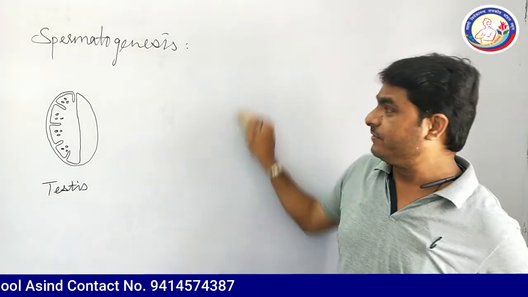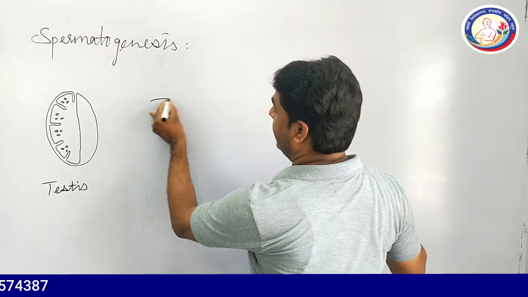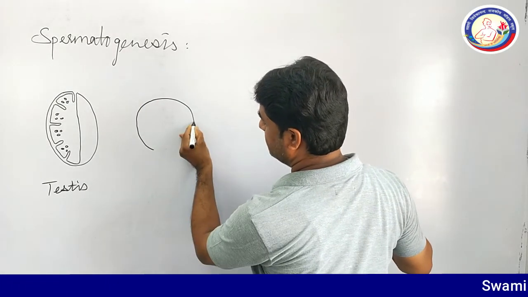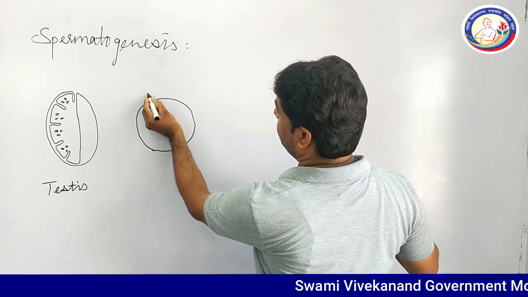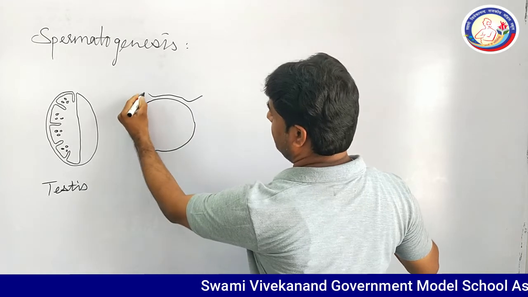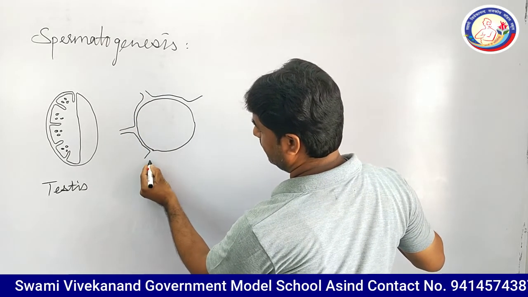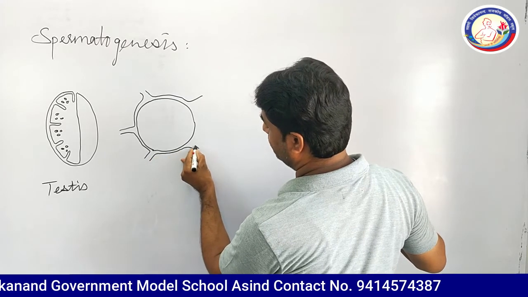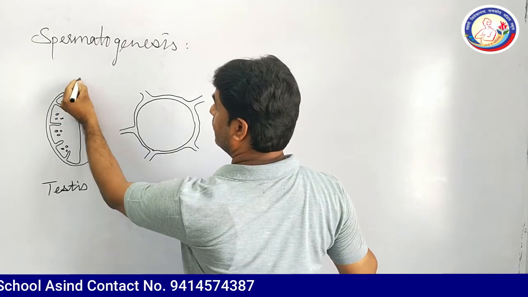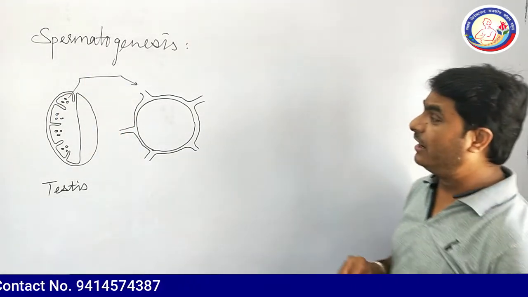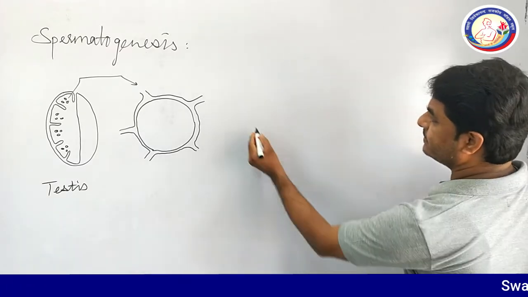We will draw the figure of the seminiferous tubule here, which is the place where spermatogenesis is carried out. This is the figure of a single seminiferous tubule, which is surrounded by other tubules. If we draw the detailed ultrastructure of the seminiferous tubule, then it will look like this.